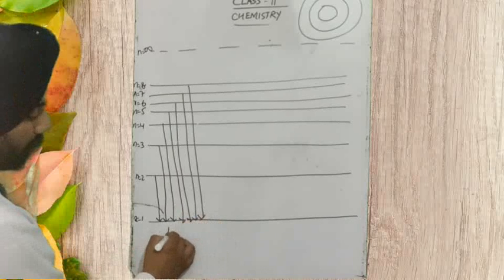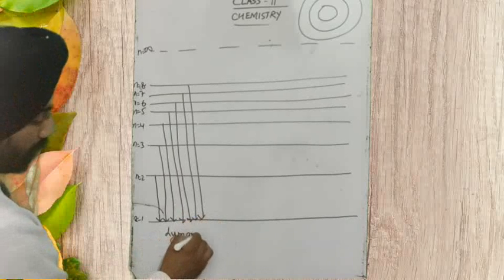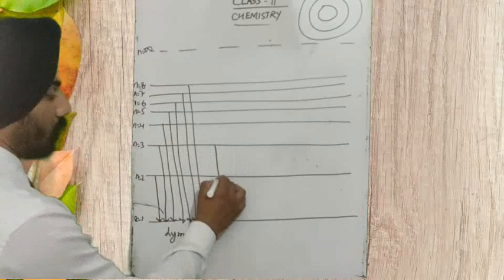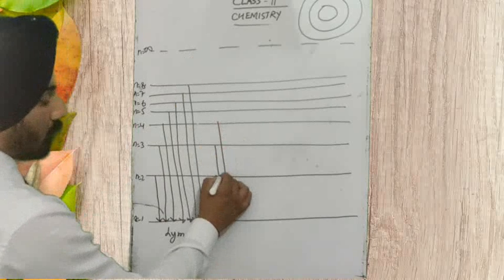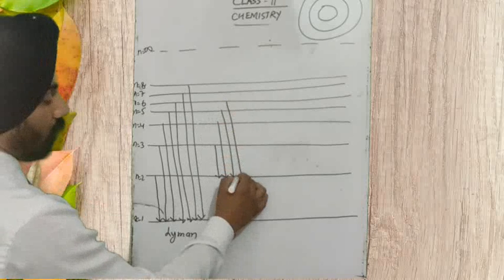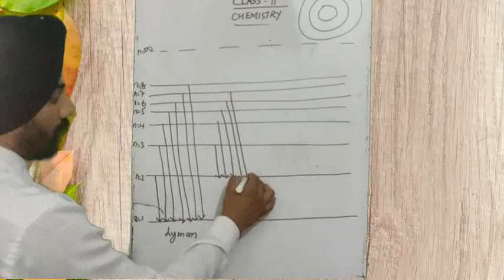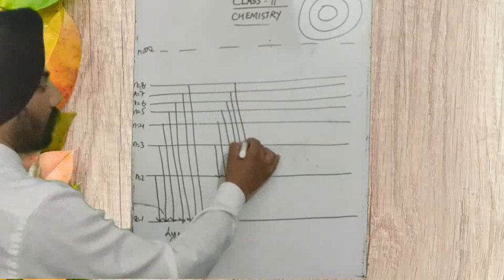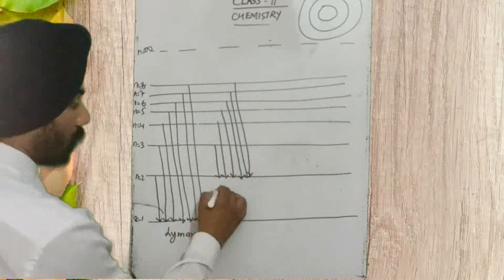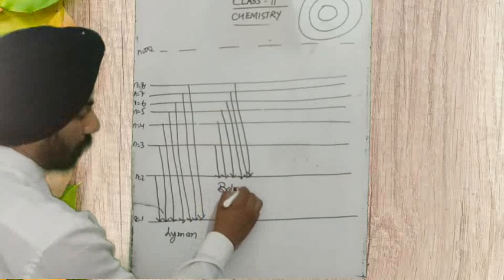So this series is the Lyman series. If the transition takes place from n = 3 to n = 2, it produces the Balmer series. I told you that in 1885 Balmer made this discovery, and after it the series was named the Balmer series.